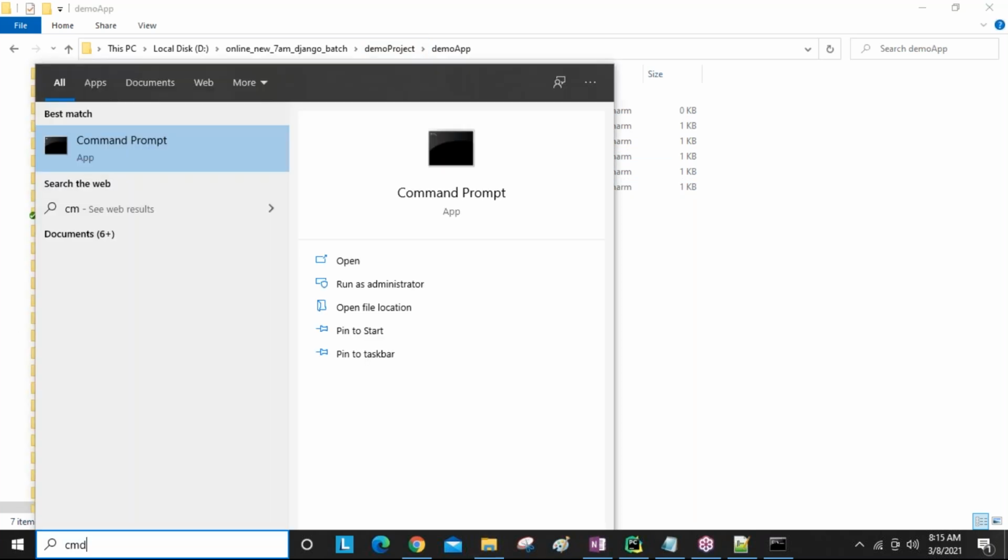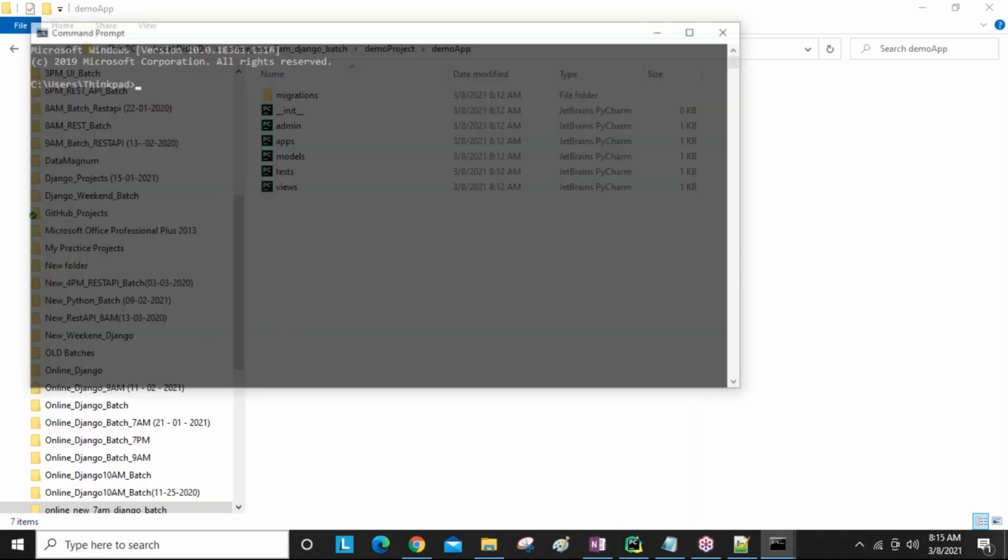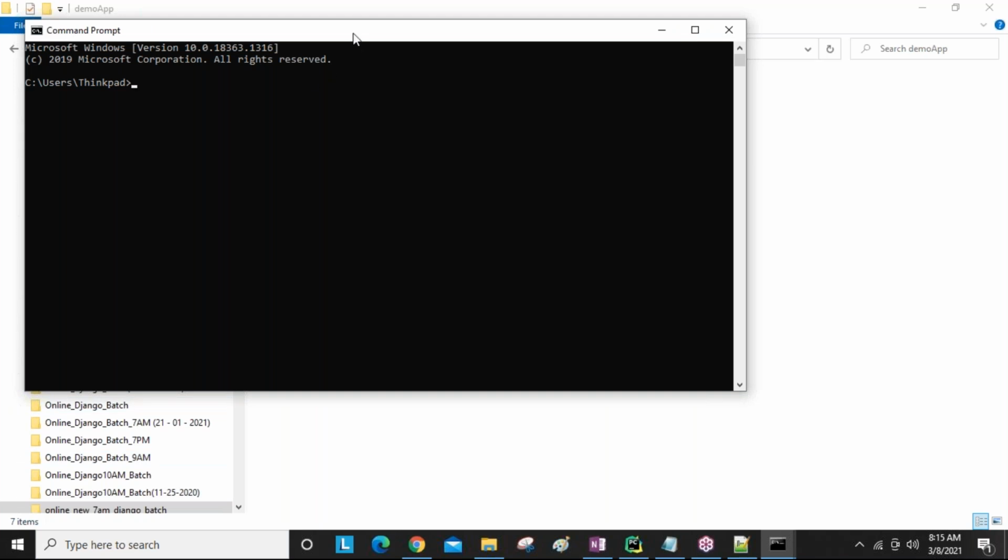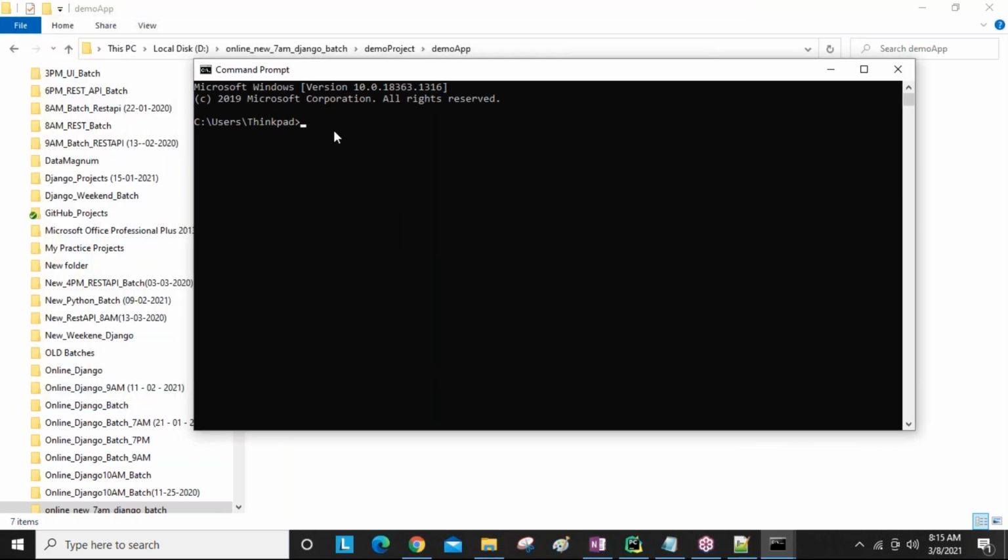And here one point I can say: open the command prompt. What version of Python are you using, guys? If you want to see, use python hyphen version. And for Django, what are you using?